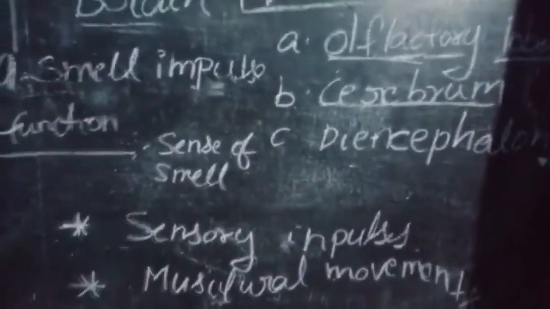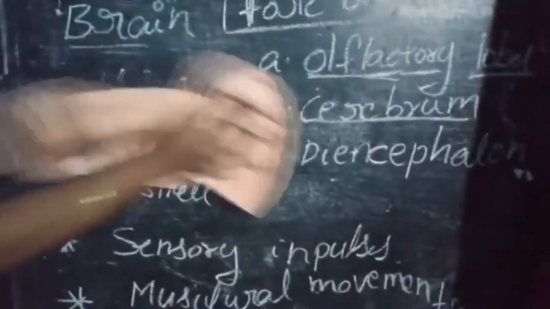Next, the third one is the diencephalon.